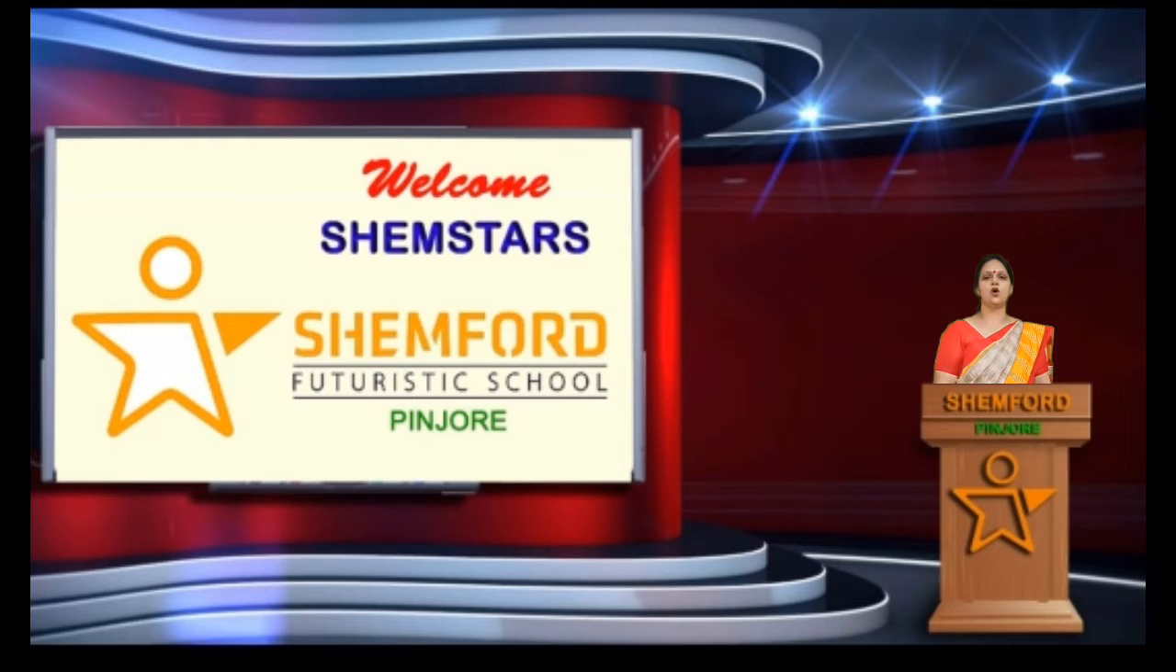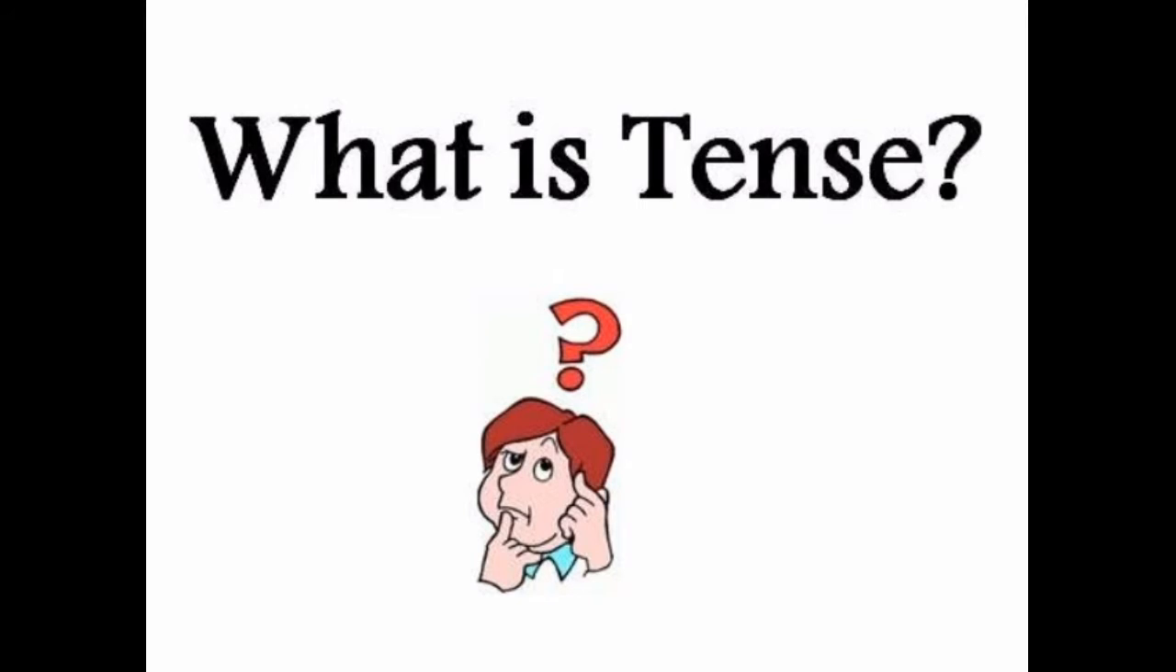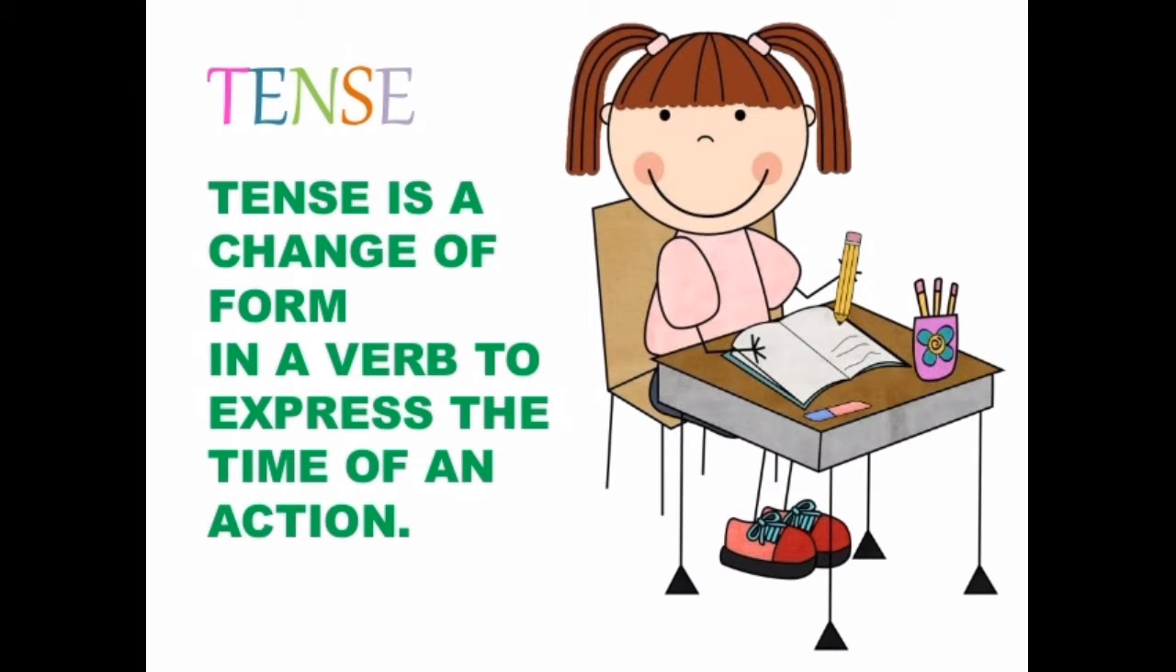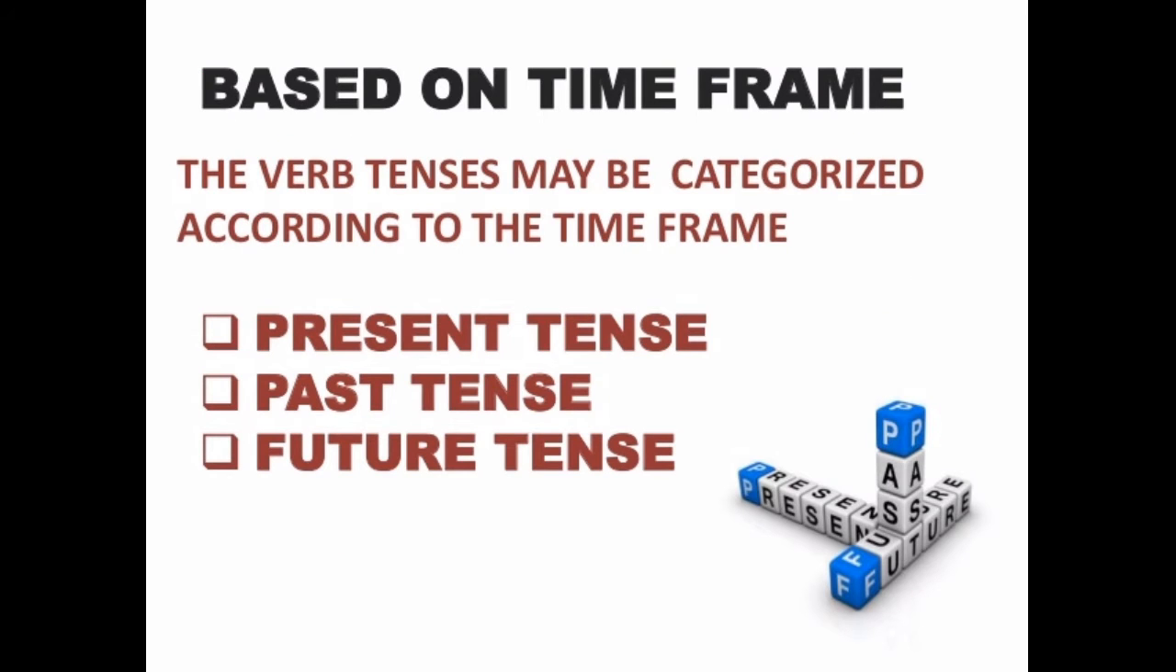Today I'll be explaining to you lesson number 20, the past and present of the grammar book. What is a tense? Tense is a change of form in a verb to express the time of an action. It is based on the time frame. The verb tenses may be categorized according to the time frame, that is present tense, past tense and future. But children, we'll be doing present tense and past tense in this chapter.